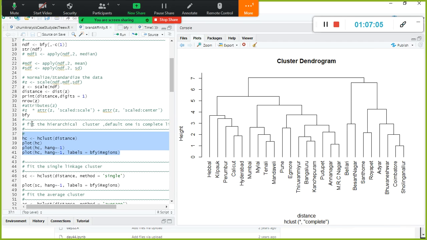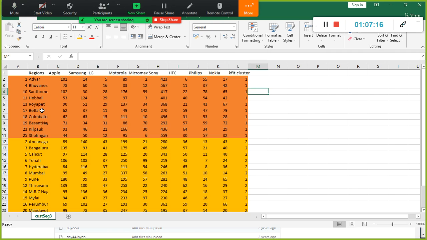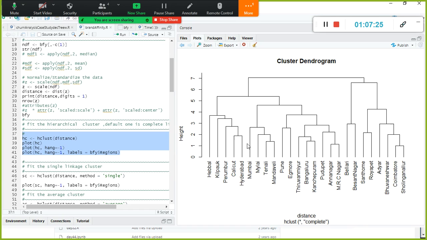Here you don't have to tell the number of clusters. Okay, look here. According to this, the Calicut and Hyderabad sales are somewhat closer. Where are Calicut and Hyderabad? 87, 114, 116, 28, 37, 125, 117, somewhat closer. That is what it says. Perambur, and see, it grouped all these things. It created the dendrogram. It's pairwise.